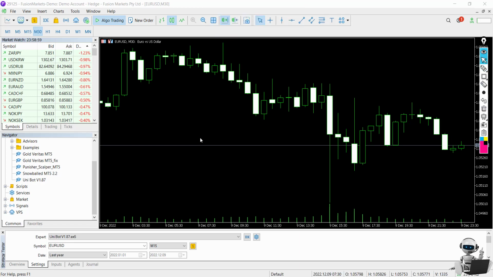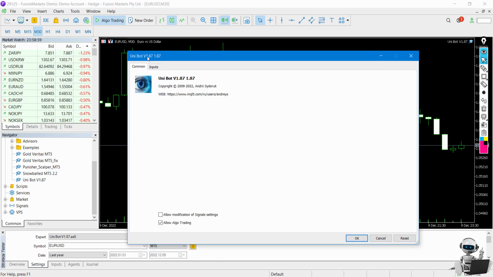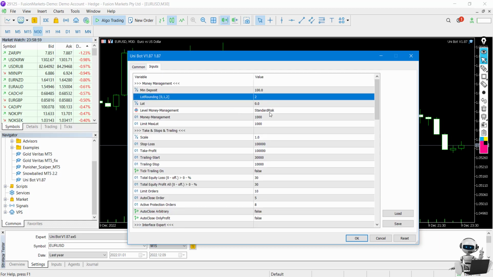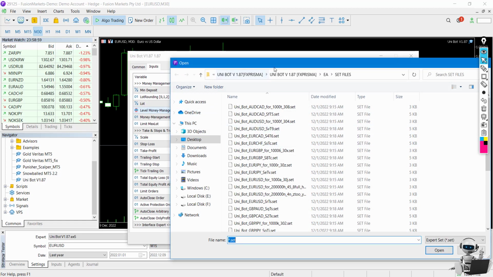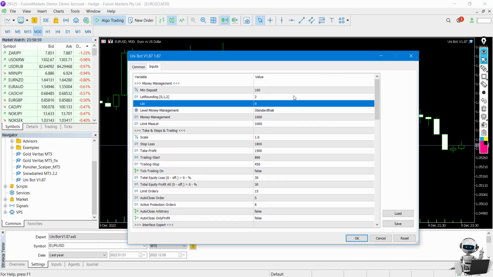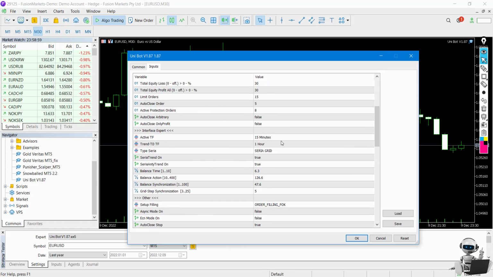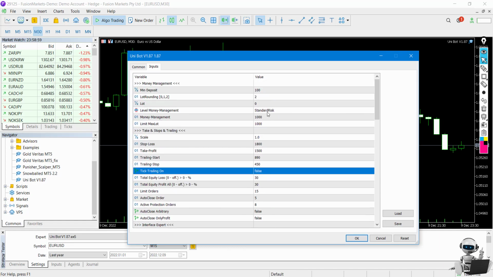And how you are going to do that, simply drag the EA into the chart, and here you can see we have the latest version, which is 1.87, and also we have the set file. So for example, if I want to load the set file for Euro US dollar, $1,000, 30-minute time frame, you can see there are a lot of settings you can change, but I will leave it in default.